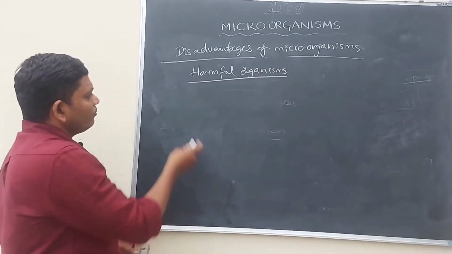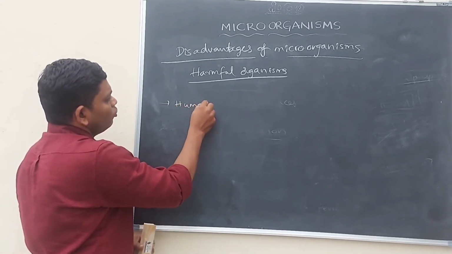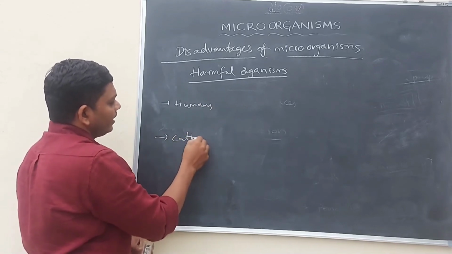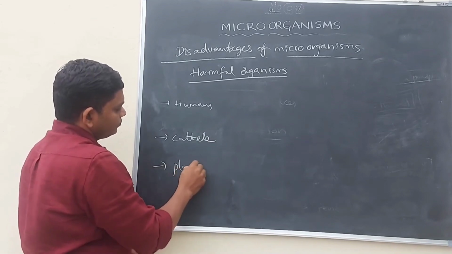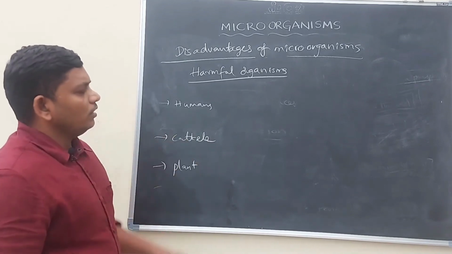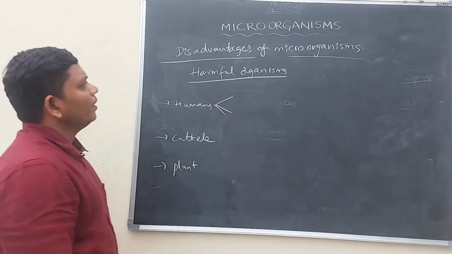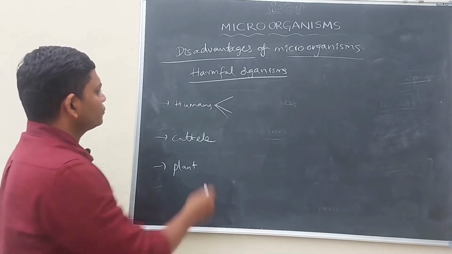Let us discuss one by one. First we discuss human beings, after that cattle, after that plants. Let us discuss the disadvantages of the microorganisms in the view of human beings.